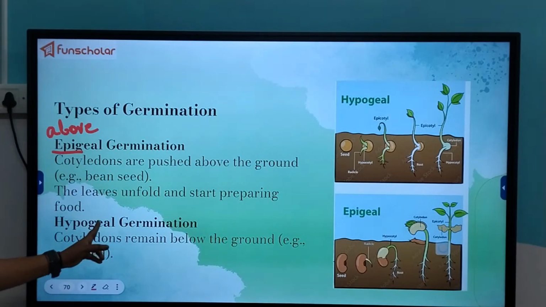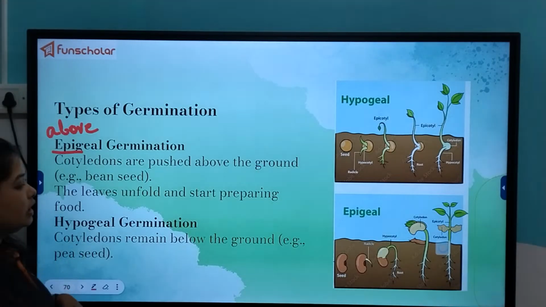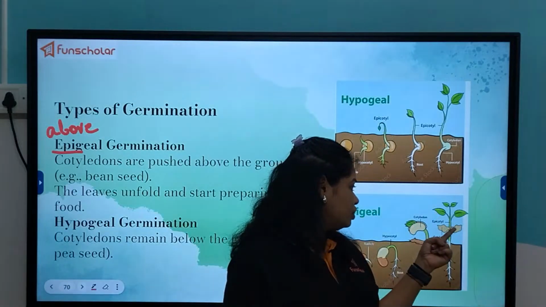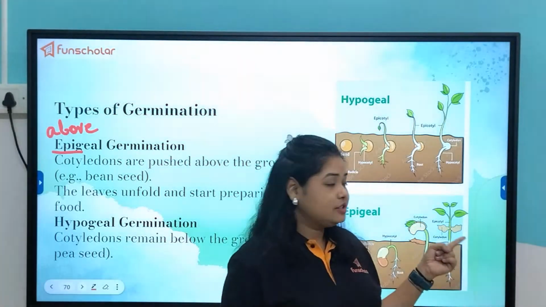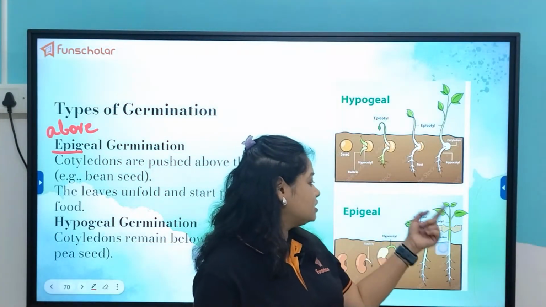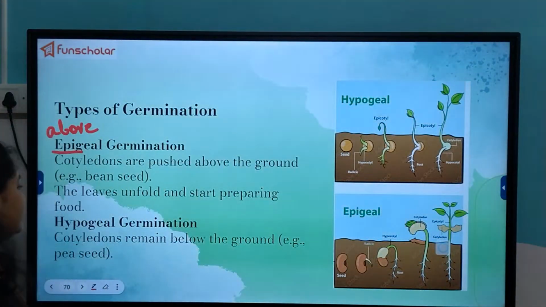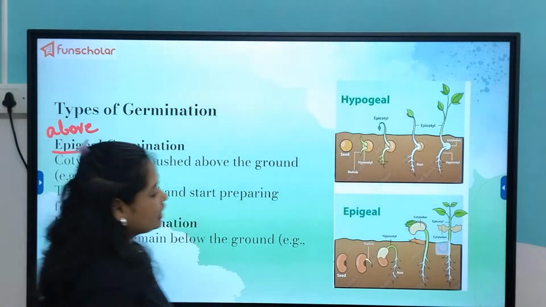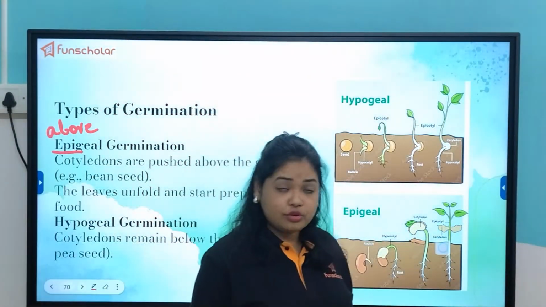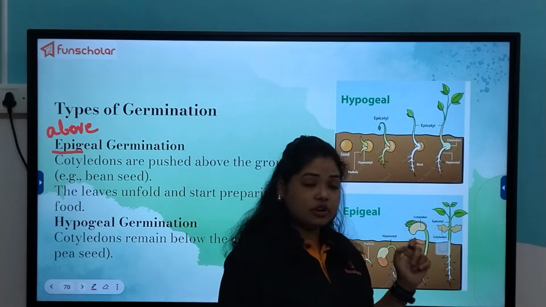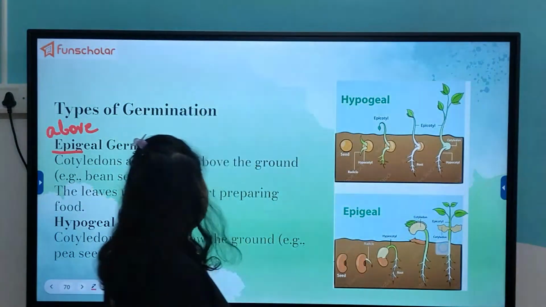So the leaves unfold and start preparing food. Once the plumule develops into the shoot which contains the leaves, the leaves will start preparing the food by the process of photosynthesis, and when the plant can prepare its own food, there is no more use of these cotyledons and then they will fall off.